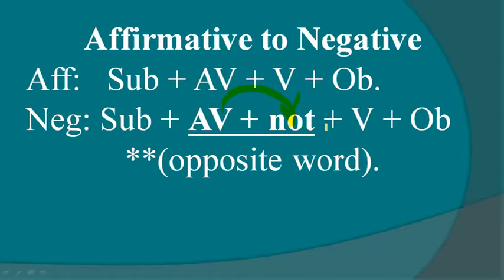Now listen carefully. If we input not in the sentence, that time the meaning of the sentence will be changed, but we have no right to change the meaning. Then what should we do? We have to input opposite word in the sentence. Now there may be a question: which word should we change in opposite form? There are many words in the sentence.